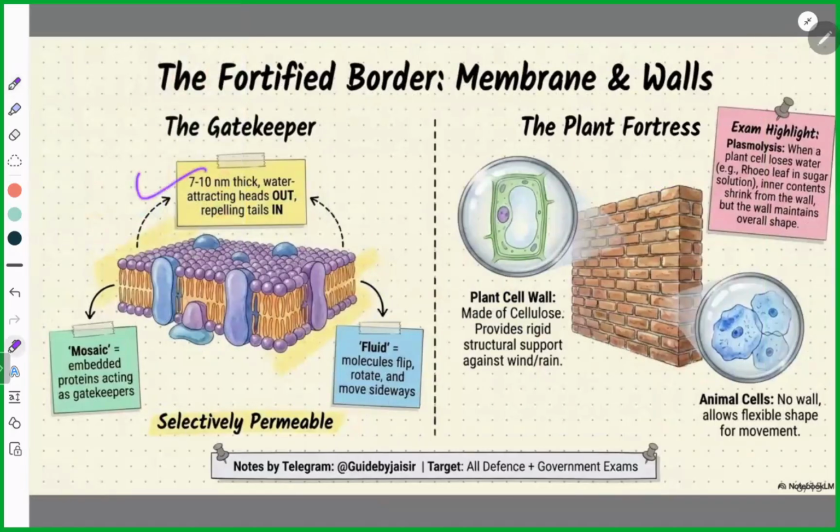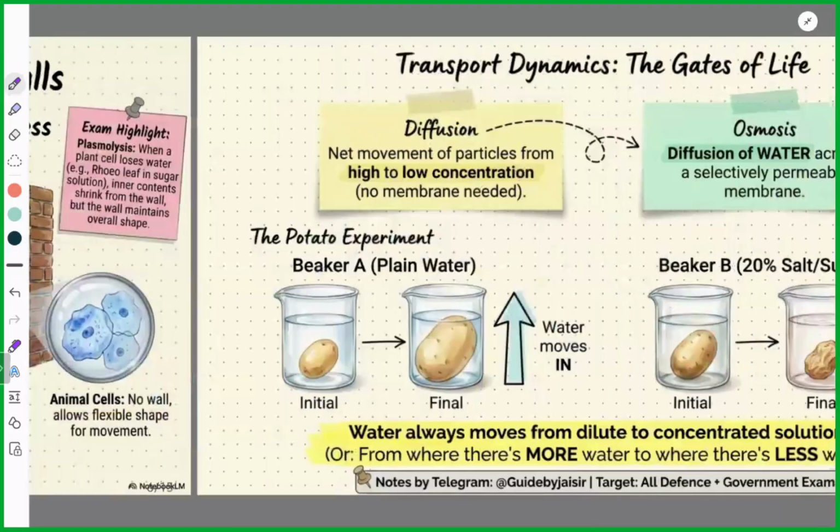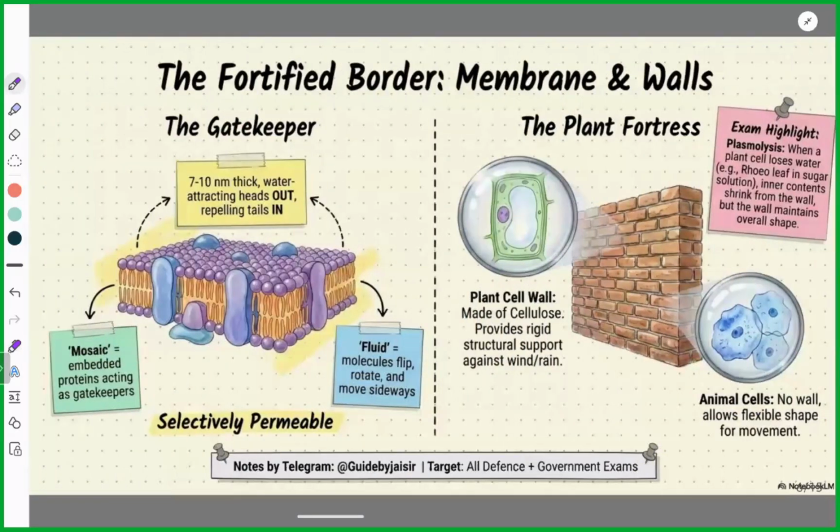The basic function is controlling water in and water out. It is also called a selectively permeable membrane because obviously selected things can pass through this membrane. Now, breakdown. What all things does this plasma membrane contain?